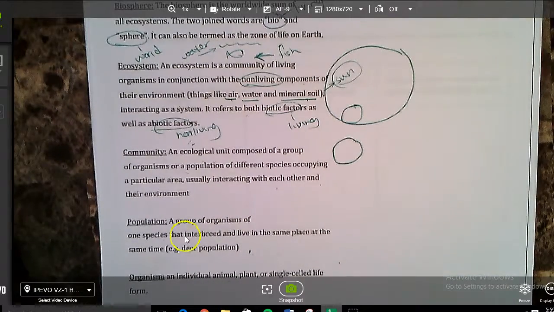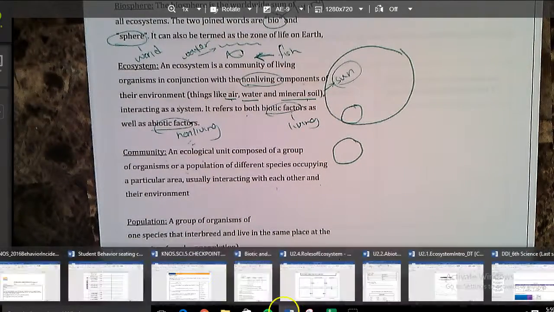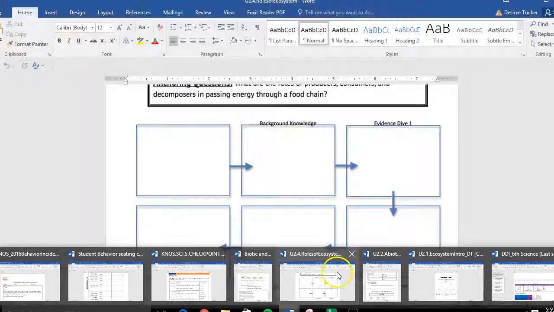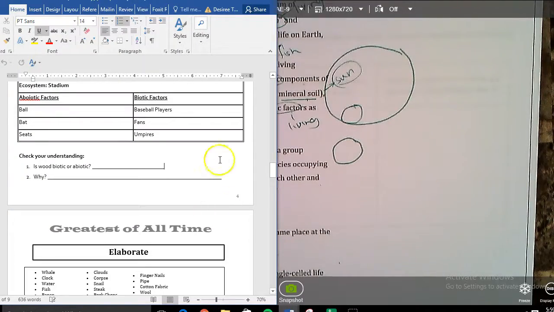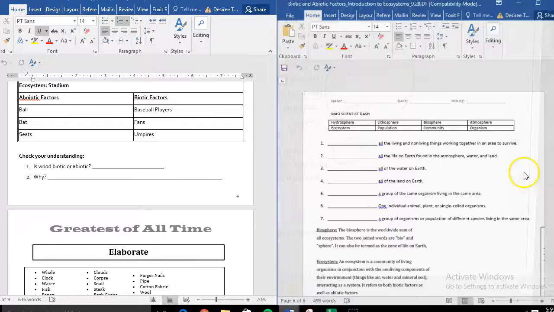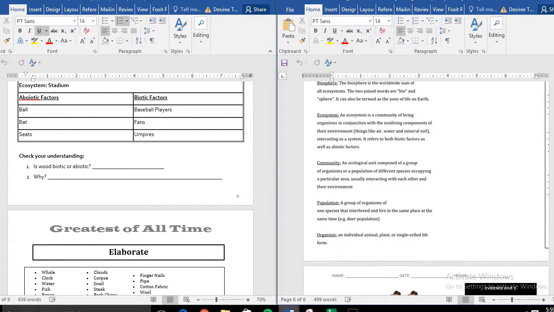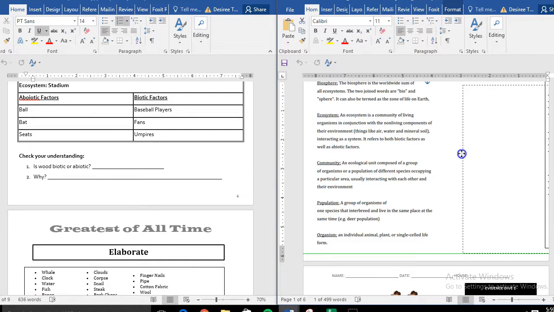Now, you have a set of questions on your worksheet that look like, not like that, don't look there. Here we go. I'm gonna move this over.